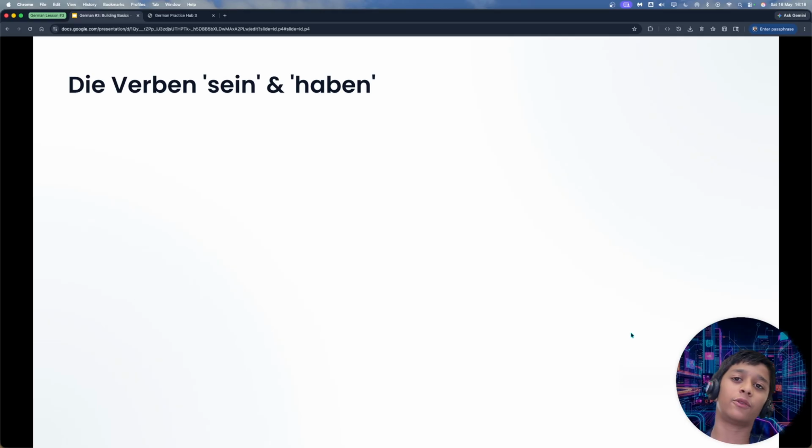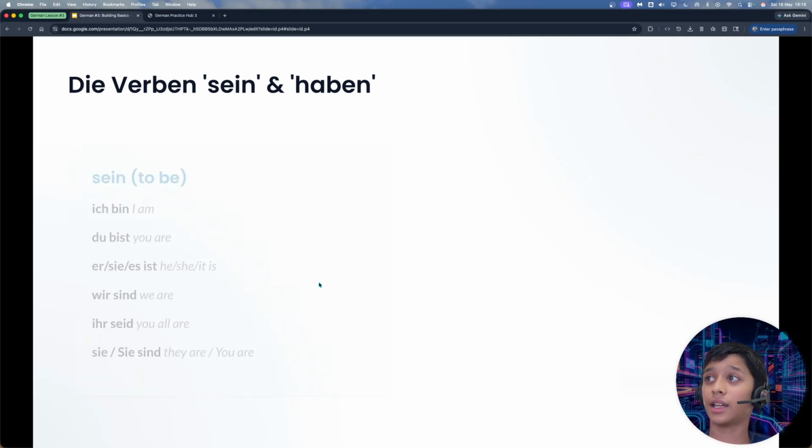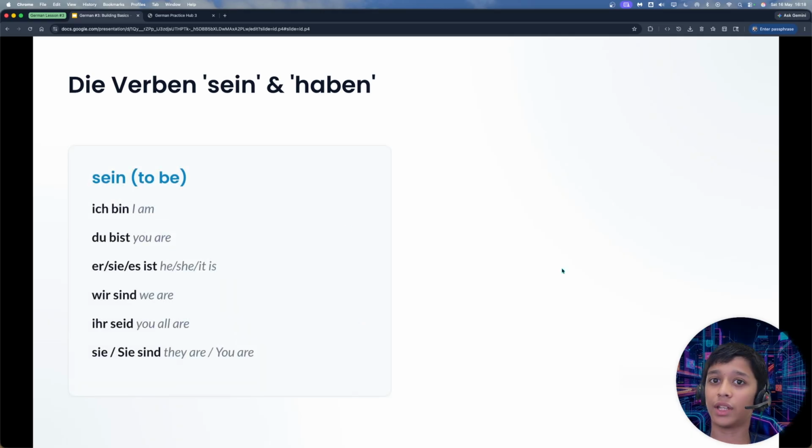Now for the verbs. If you only learn two verbs in German, sein to be and haben to have. Let's conjugate them, which means changing the word to match the pronoun. Let's look at sein, to be. Ich bin means I am. Du bist means you are. Er, sie or es ist means he, she, it is. Wir sind means we are. Ihr seid means you all are. Sie or sie sind means they are or you are.